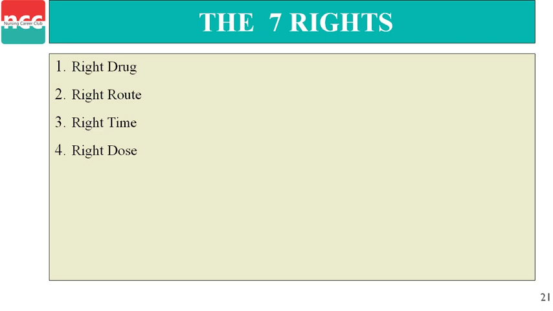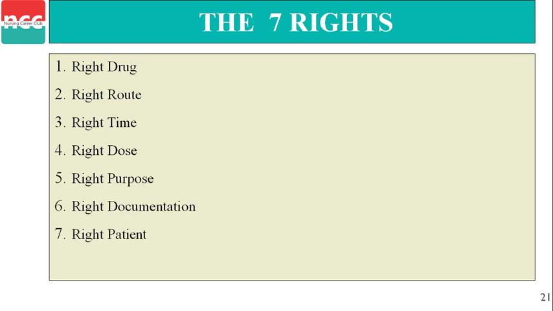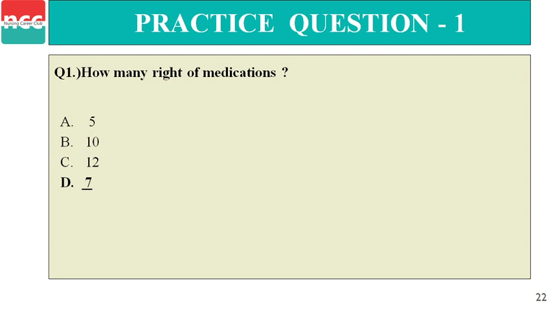So let's discuss what are the 7 rights of the patient while giving any drugs. First, right drug, right dose, right time, right route, right purpose, right documentation, and right patient. So these are the 7 rights that we have to follow while administering any drug to the patient.